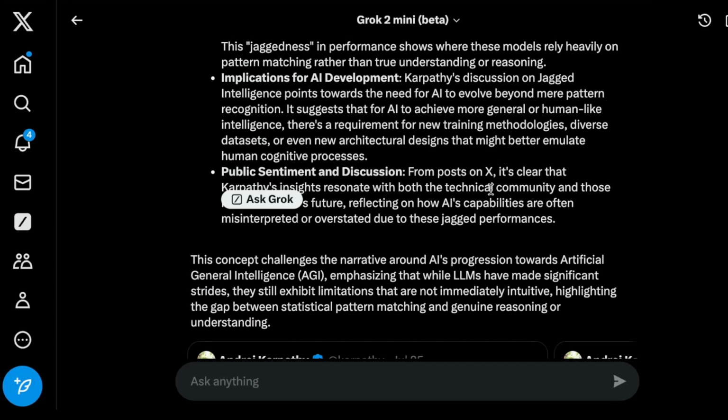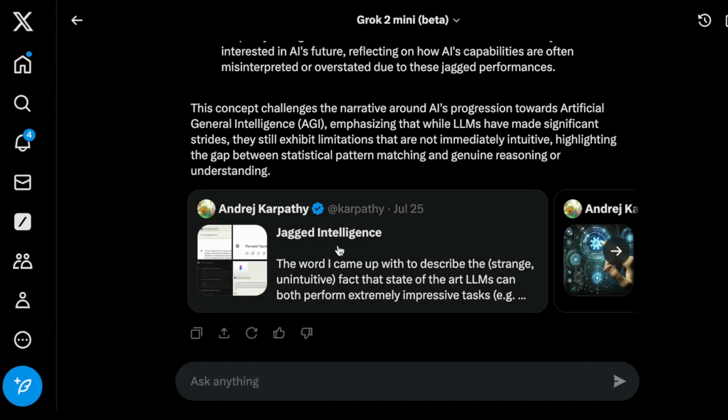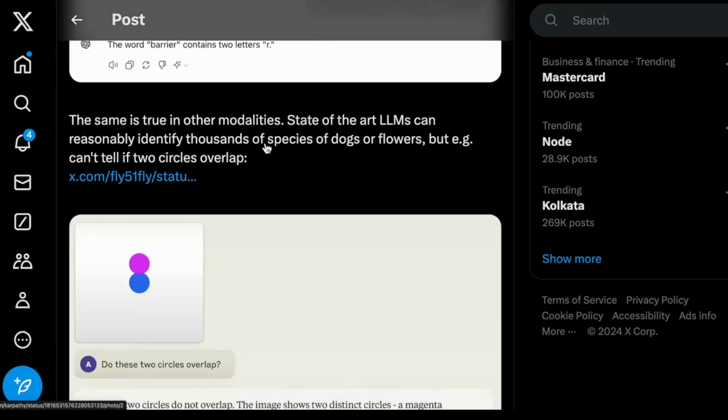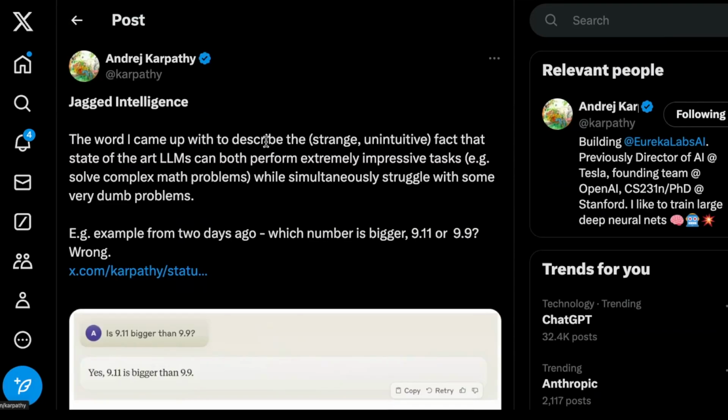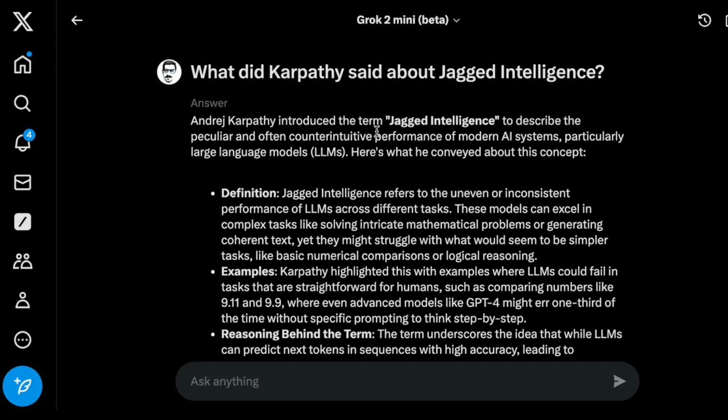This is really impressive, actually. I think that's referring to the exact post that I was talking about. And here you go. So we have the actual post. So if we can click on the post here, it sends us right to that post. And that's really what I was talking about. That's really powerful because I do use Google search to search for X posts. And now I don't need to do that anymore.